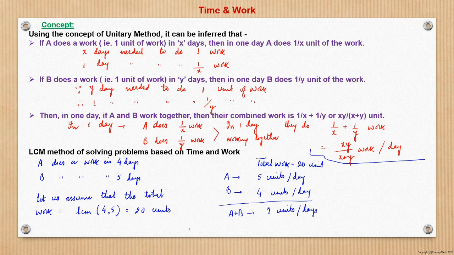To do 20 units of work, they will require 20 by 9 days, right? 20 upon 9 units per day, so it is 20 by 9 days. This is another way. This is a very beautiful way. We'll see various illustrations on this, and then with this we can solve the questions.